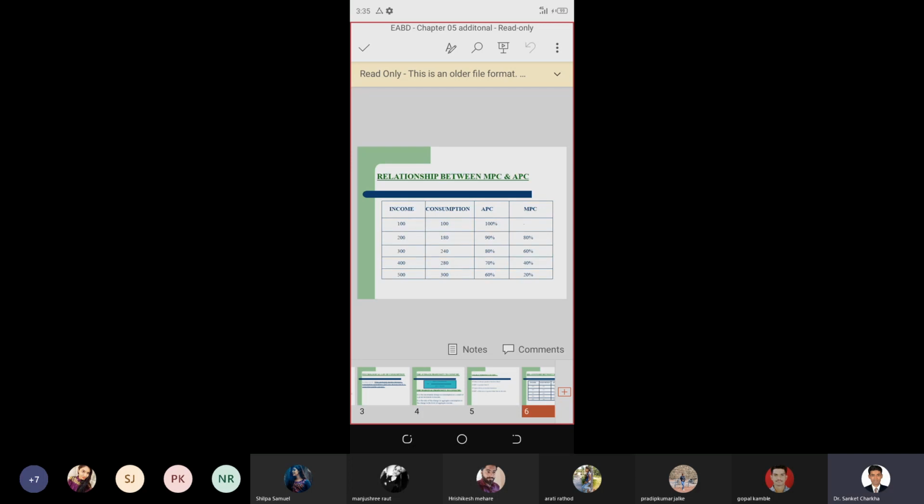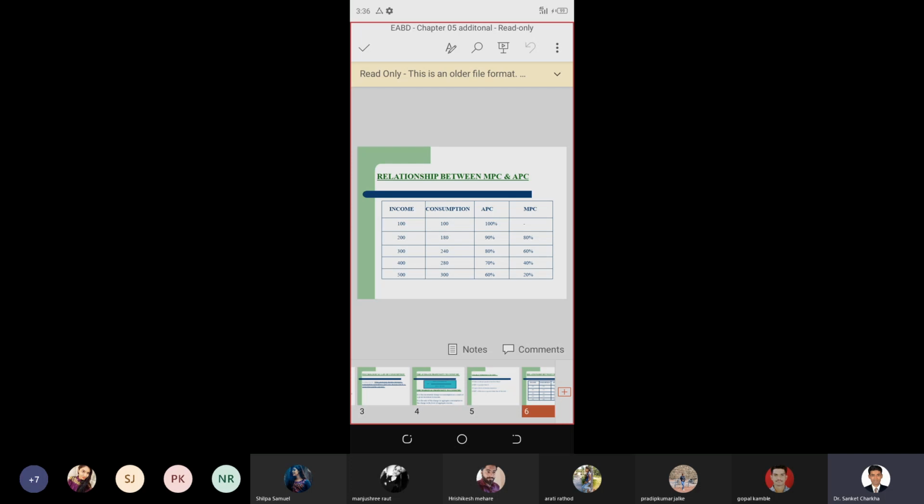If the income is 100 and consumption is also 100, then average propensity to consume is 100, and there is no MPC, that is, it is neither 0 nor 1. If income is 200 and consumption is 180, then average propensity becomes 90% and MPC becomes 80%. So here you can see marginal propensity is decreasing at a very fast rate. Why? Because the consumption level differs between the rich person and the poor person. Income level increases to 300, then the consumption becomes 240.